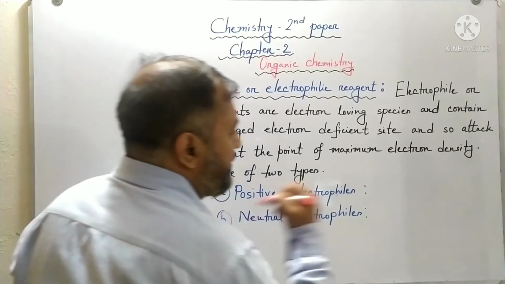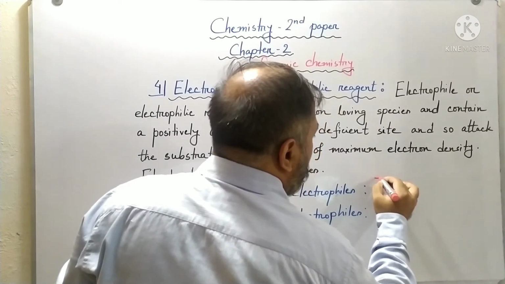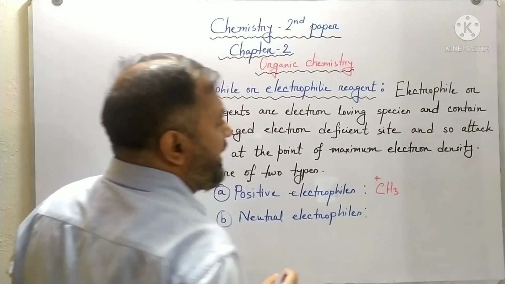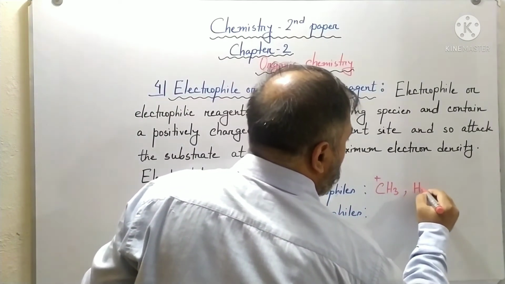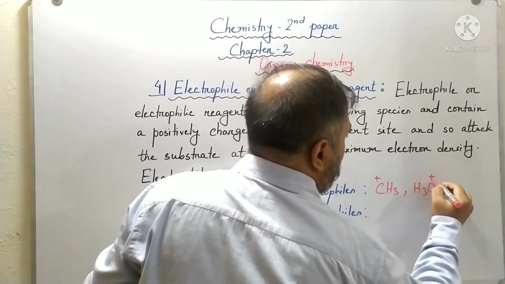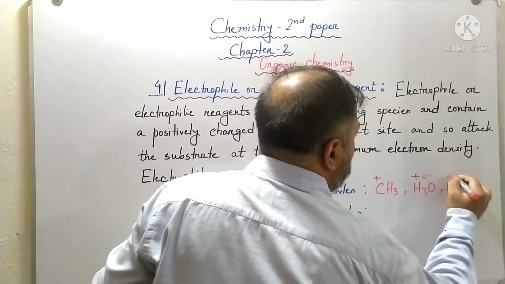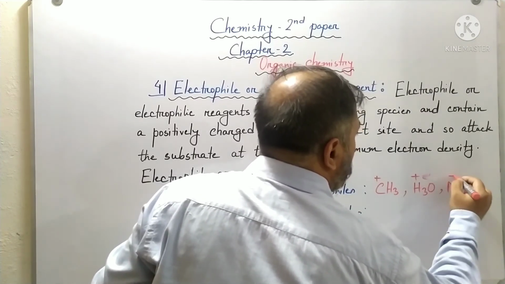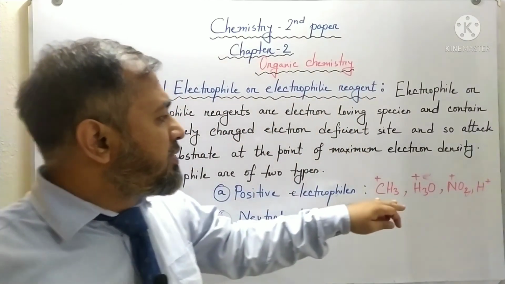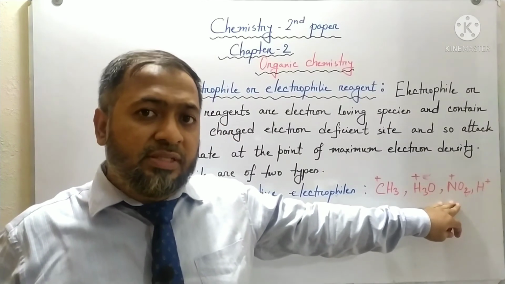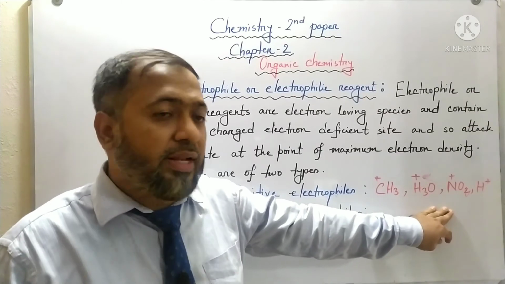For example, methyl carbonium ion. This is carbonium ion. This is hydronium ion, nitronium ion, and proton. All these substances have electron deficiency. They are positively charged, so they attack a place where electrons are available in an organic compound.